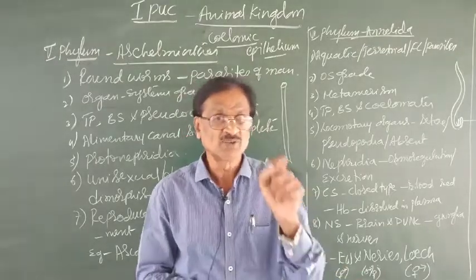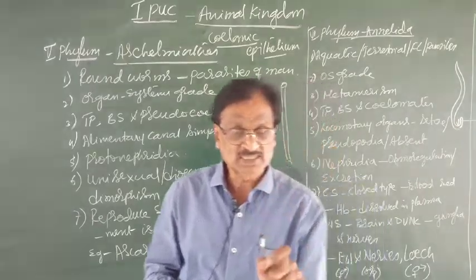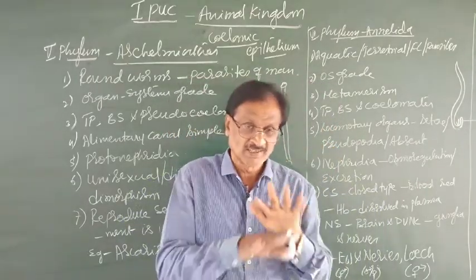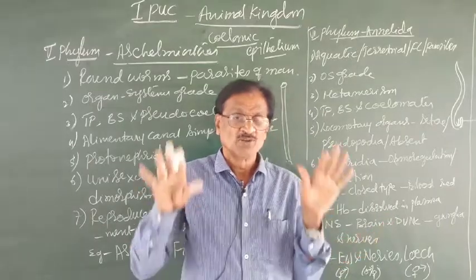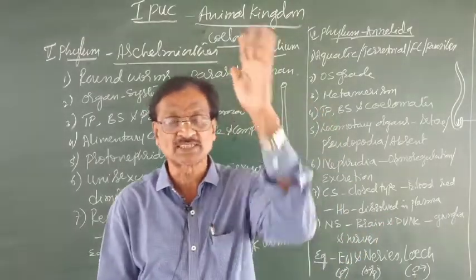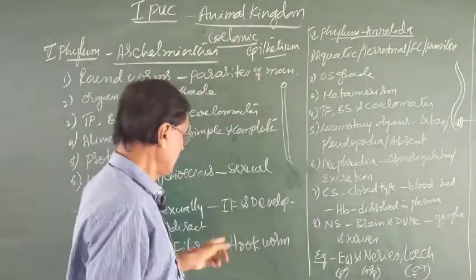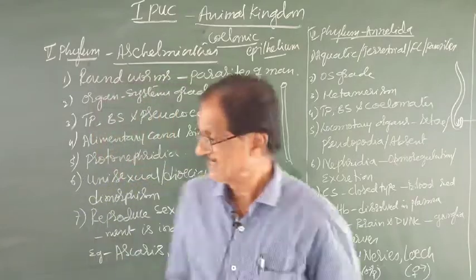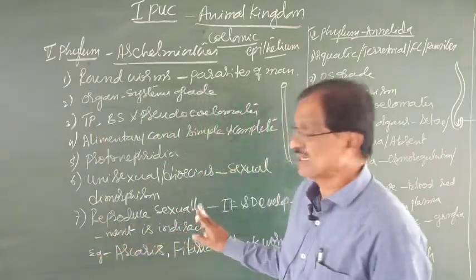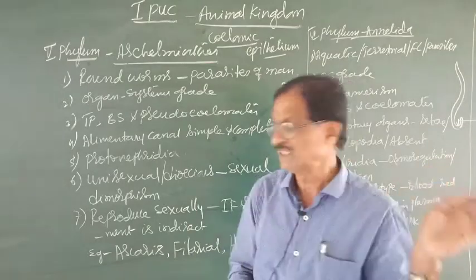That is what is known as the sexual dimorphism. Identification of the male and female clearly. So, by observing what? External features or external characters. That is sexual dimorphism.